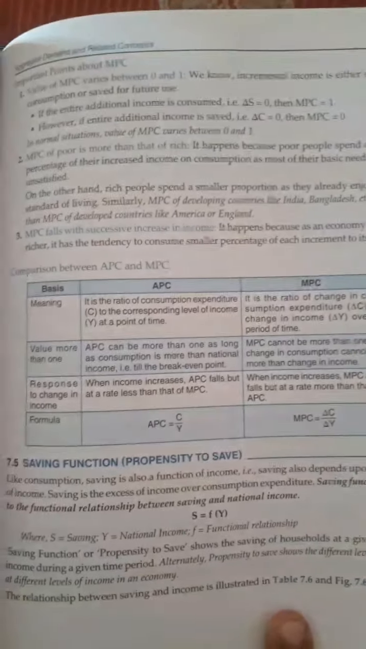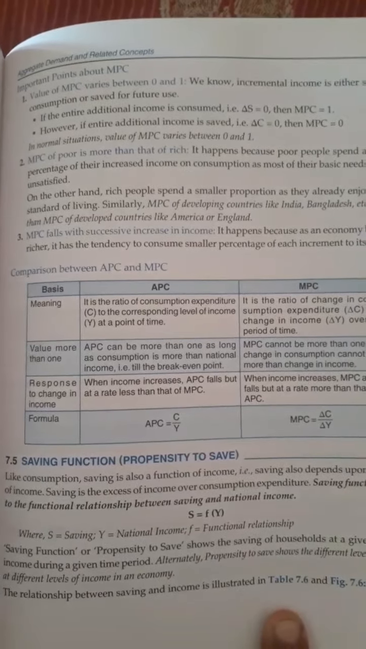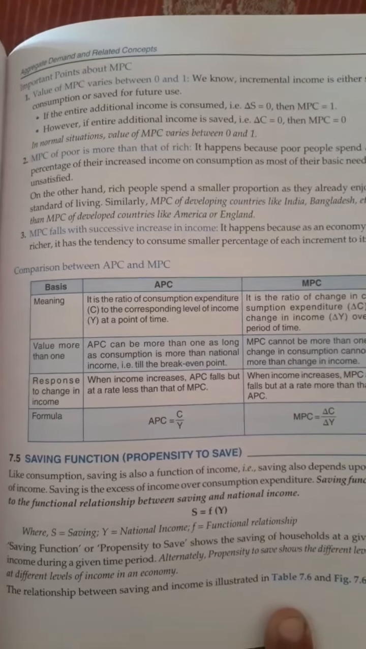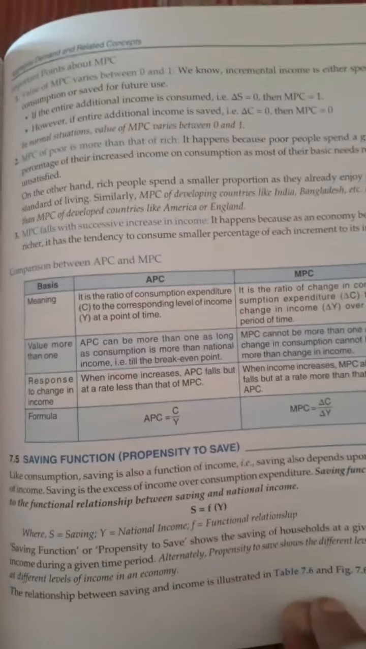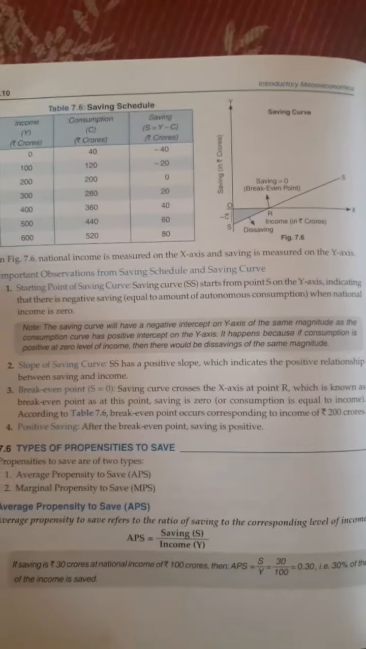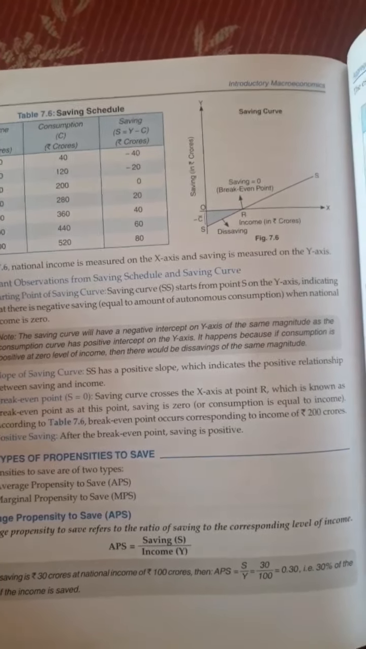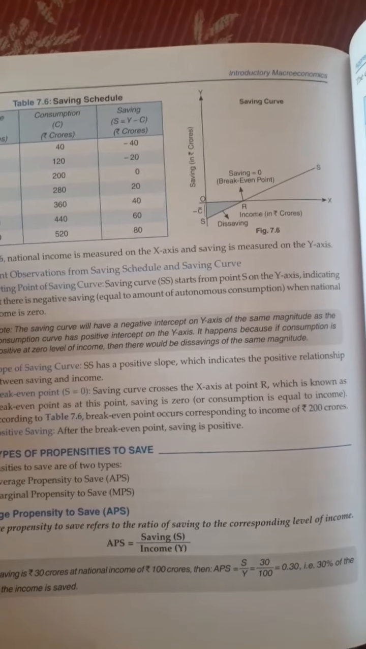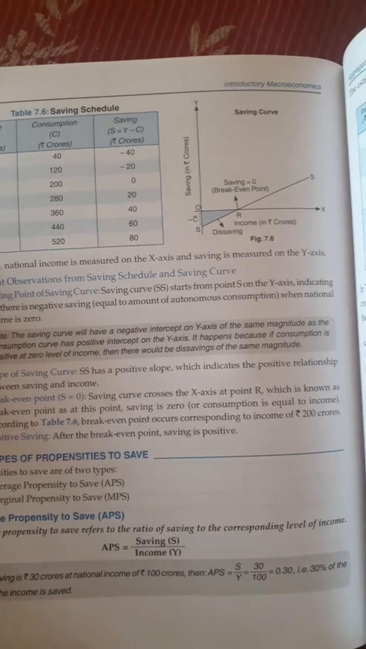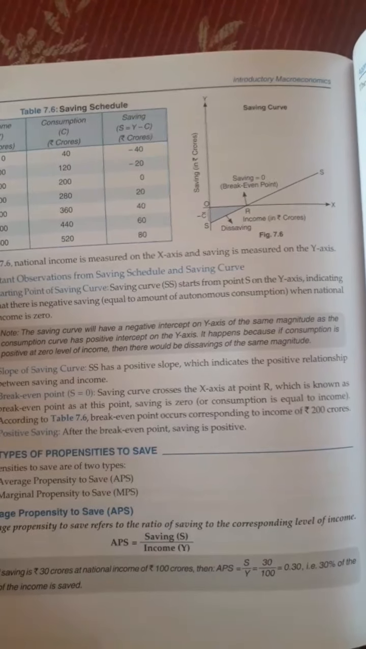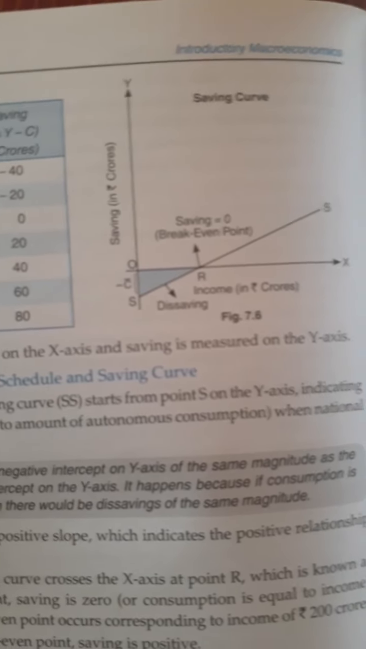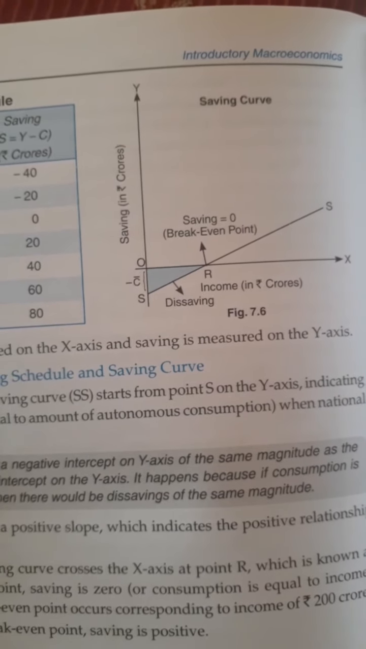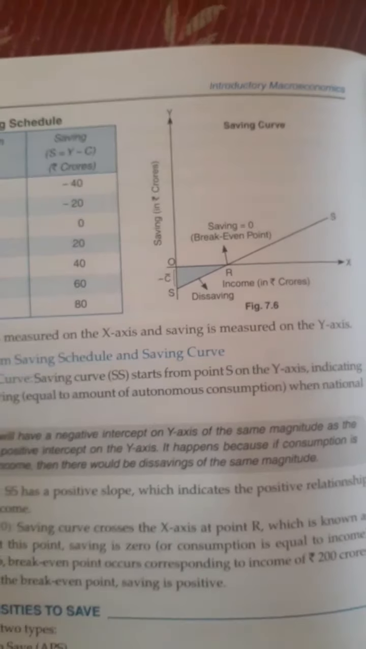Now as we have seen MPC, in the same way we will see APS and MPS, the saving function. In our last lecture we saw that saving can go negative. Saving can go negative means no income but expenditure is made out of previous saving. In that case saving can go negative, and you can see that in the curve. This is also known as dissaving. Understood?